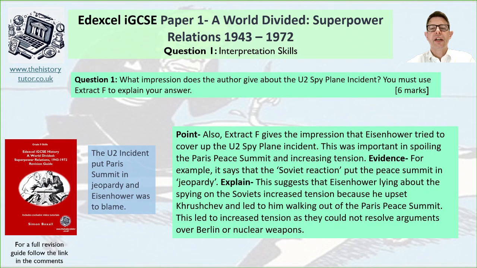Okay, so I've said also Extract F gives the impression that Eisenhower tried to cover up the U-2 spy plane incident. This was important in spoiling the Paris Peace Summit and increasing tension. For example, it says that the Soviet reaction put the peace summit in jeopardy. You could reference that it's not necessarily a cover-up, Eisenhower's refusing to apologise as if nothing wrong happened. So I've said this suggests that Eisenhower lying about the spying on the Soviets increased tension because he upset Khrushchev and led to Khrushchev walking out of the Paris Peace Summit. This led to increased tension as they could not resolve arguments over Berlin or nuclear weapons, as obviously the summit was ended.